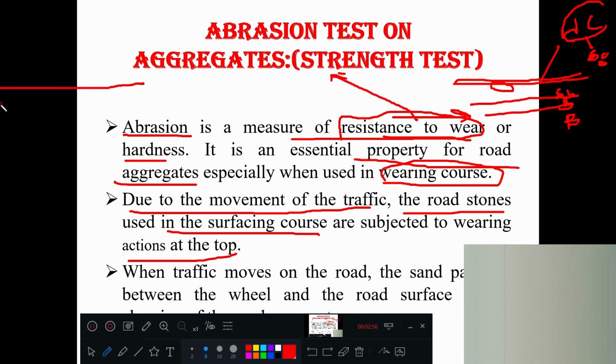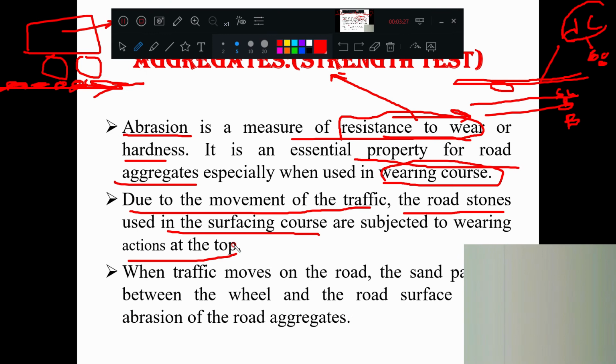So in the topmost layer, the bitumen plus aggregate layer that we call the wearing course, due to the movement of vehicles, wear and tear will take place. Due to the movement of these vehicles, the aggregates will wear and tear. If aggregates are strong, the wear and tear is less. If aggregates are weak, wear and tear is more and the road will start deforming. Okay, so that is what we have explained here.